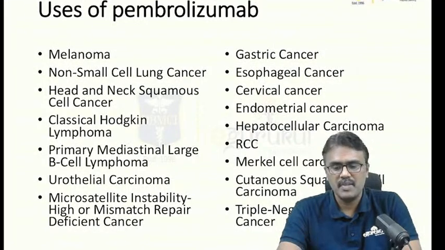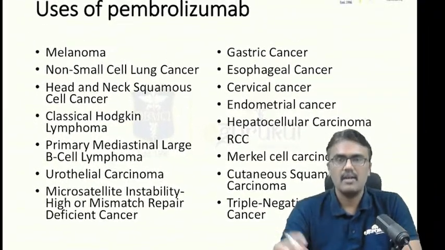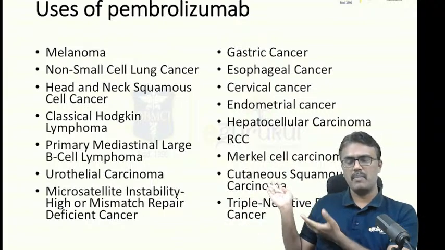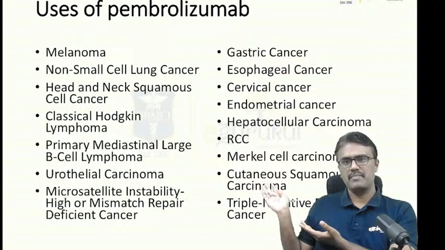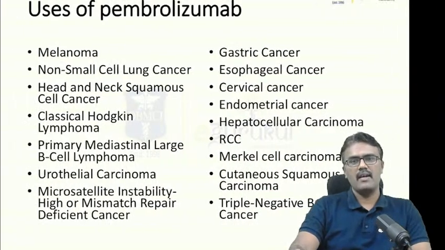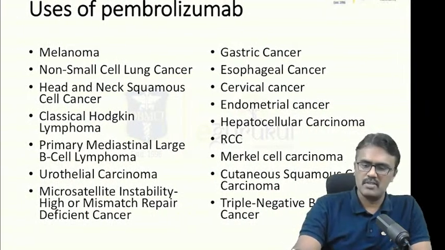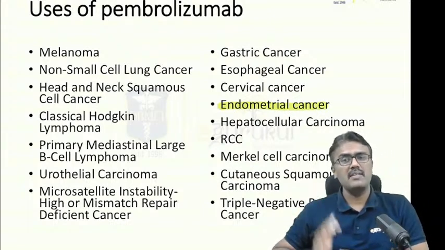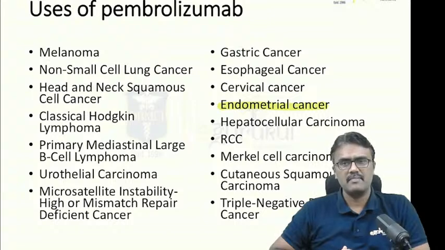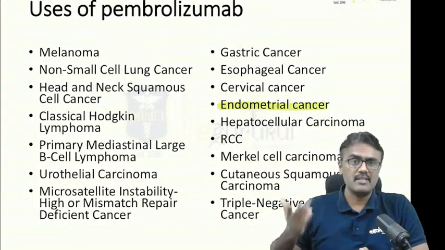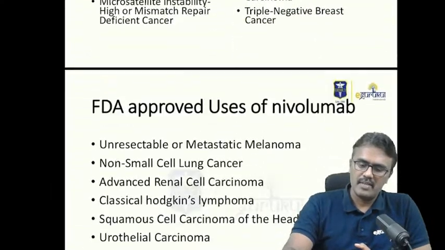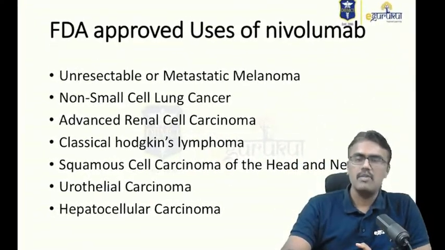I told you the discovery has led to the use of this drug in so many cancers. You see the uses of pembrolizumab? You can pause the video and see. So in that, one of the uses is endometrial cancer. As a student, I don't think it will be easy to remember so many things, because you don't have pharma only, you have other subjects to read. In the previous exam, they had asked about the use of nivolumab.